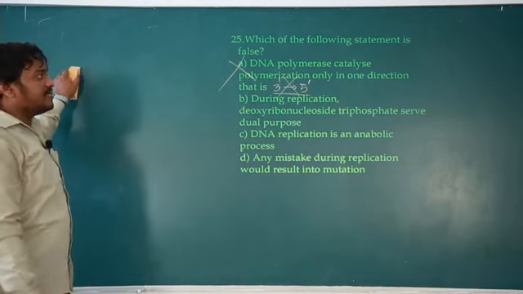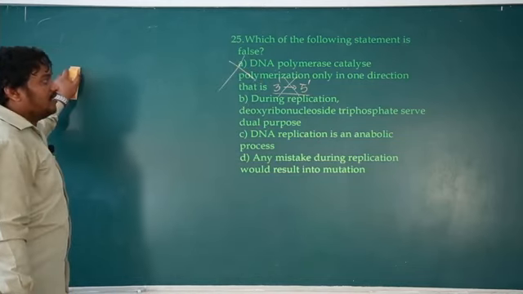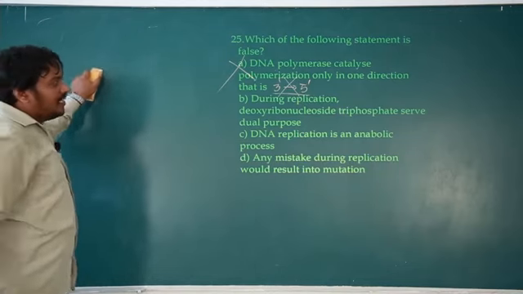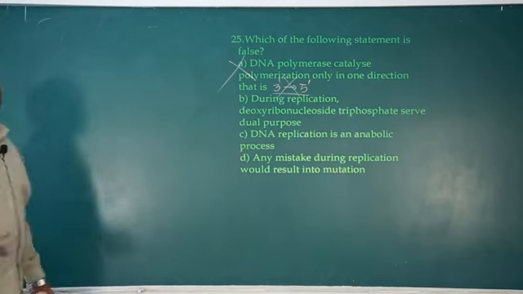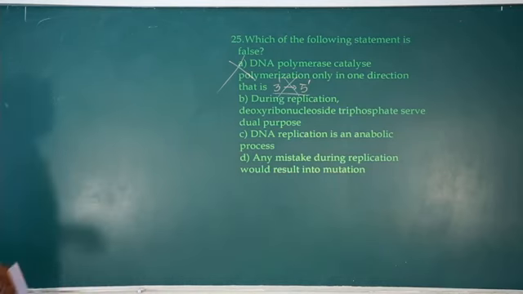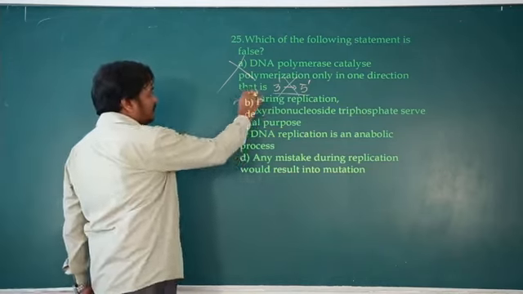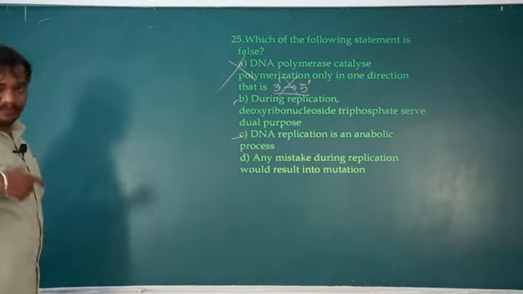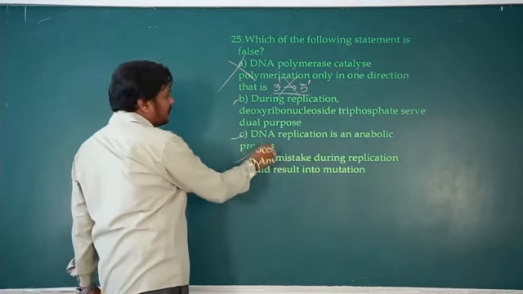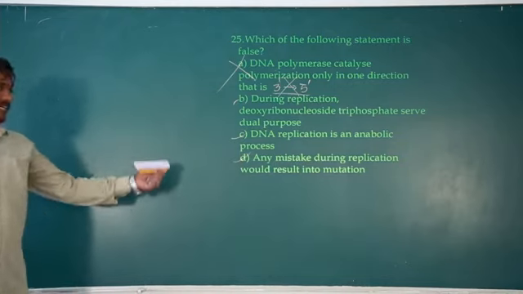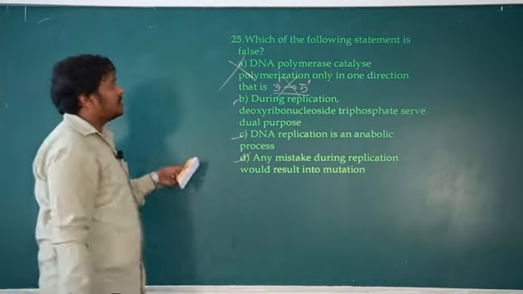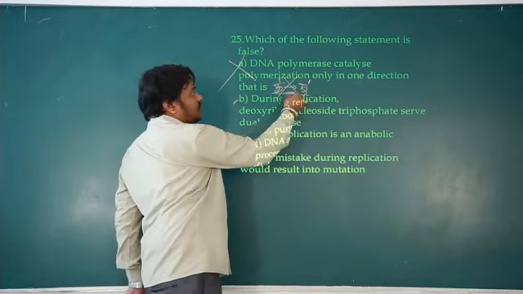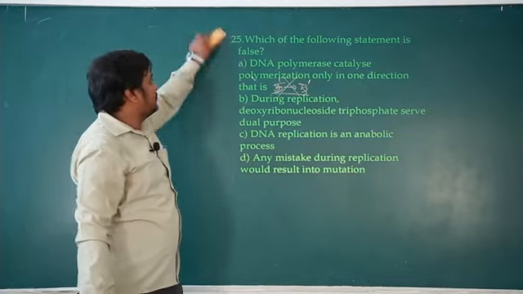So during replication, deoxyribonucleoside triphosphate serve as a dual purpose. One, it acts as a monomer, and the other, it also gives energy. So dual purpose. DNA replication is an anabolic process. So anabolic process means formation of complex molecule. Okay, so it is right. Any mistake during replication would result in a mutation. Yeah, any genetic changes in nucleoside sequence, any change, that is called mutation. So the false one is the first one. It should be 5' to 3', not 3' to 5'. Remember that.